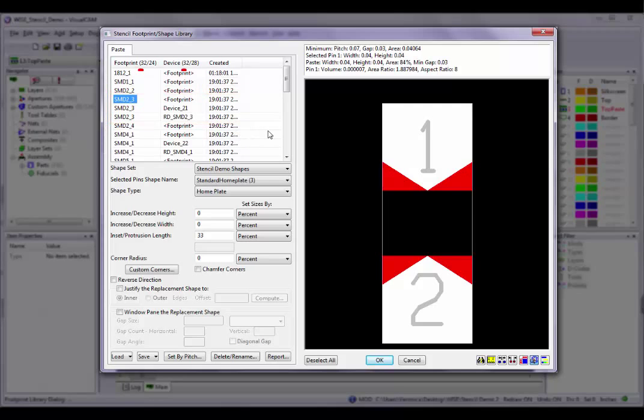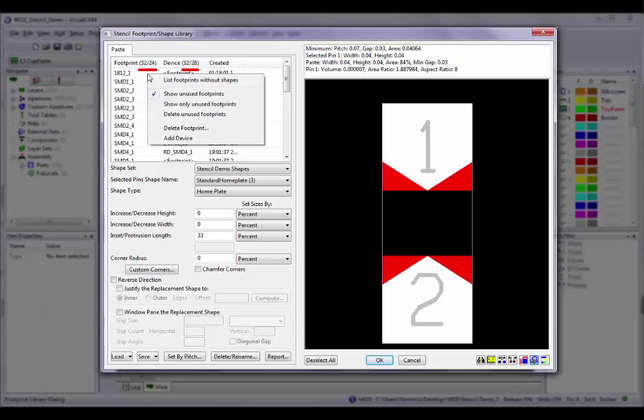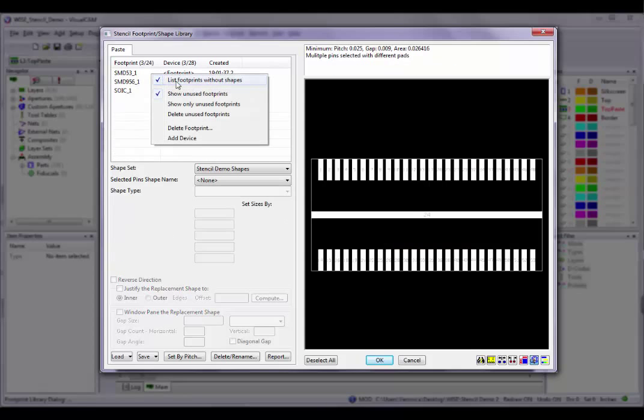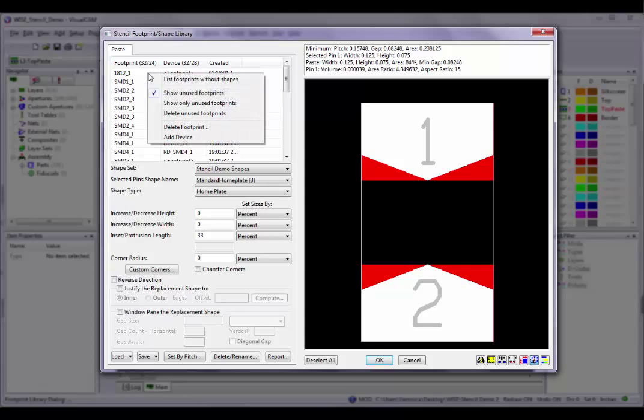The other numbers in parentheses next to footprint or device in the column headers are the number of items displayed in the list out of the total number of items in the library. If I change the setting to show only the footprints that are being used in the design, the numbers will change accordingly. The following menu options are available by right-clicking anywhere in the footprint list. When the dialog box is opened, all the footprints will be listed. To see only those that still need shapes assigned, select the List Footprints Without Shapes option to filter the list.